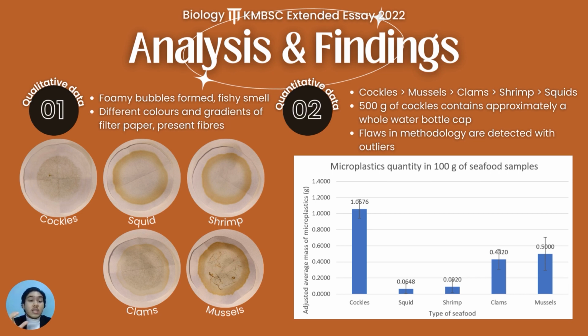The reason why cockles, clams, and mussels all contain microplastics is because of the method of rearing. They are essentially put into cages, the cages are put in the seas, and after a period of time they get them back. And this is the prevalent method of microplastic contamination because